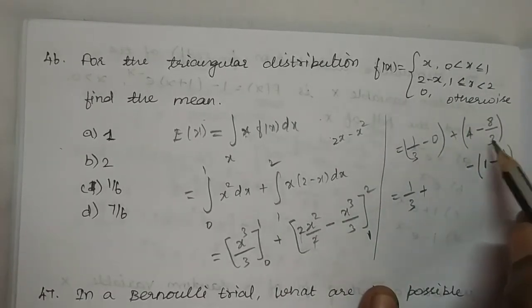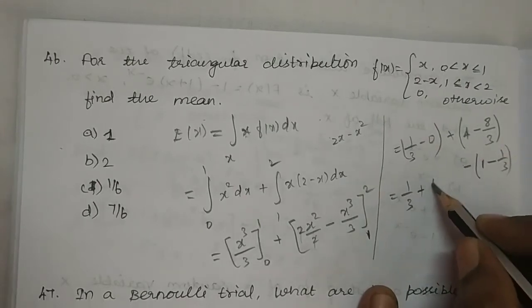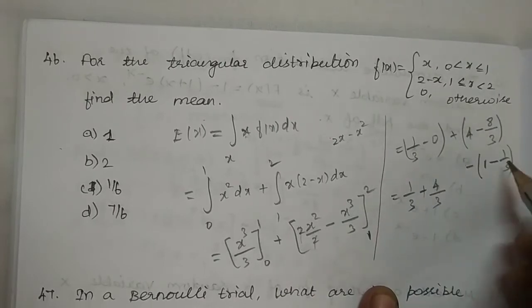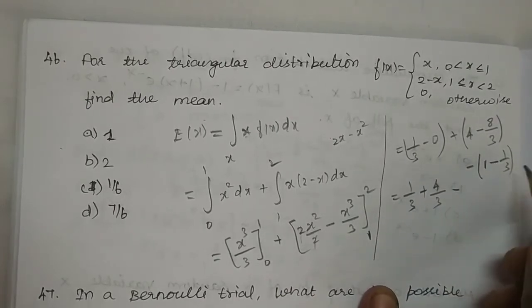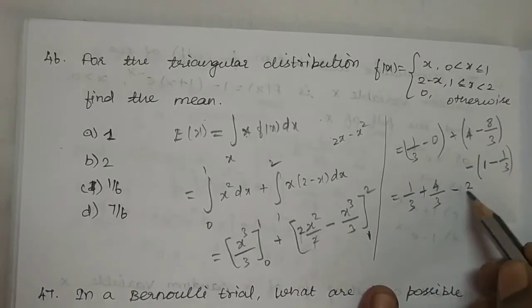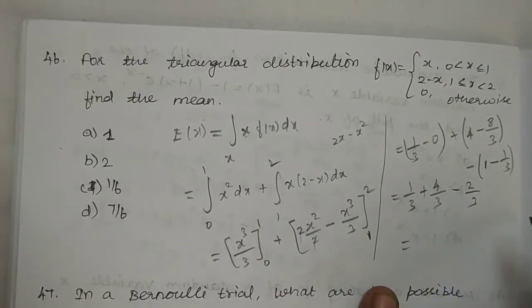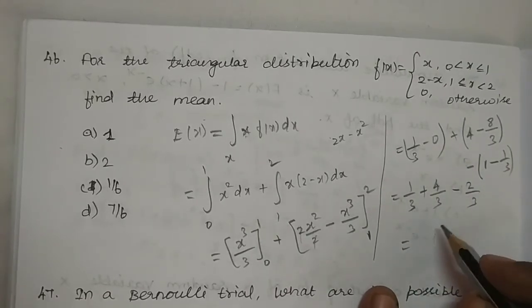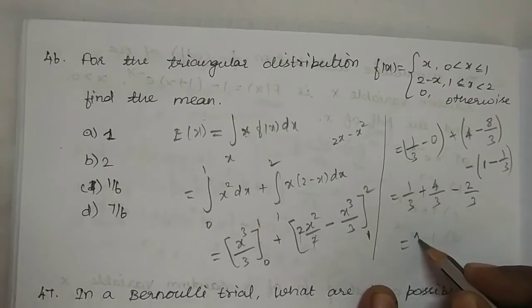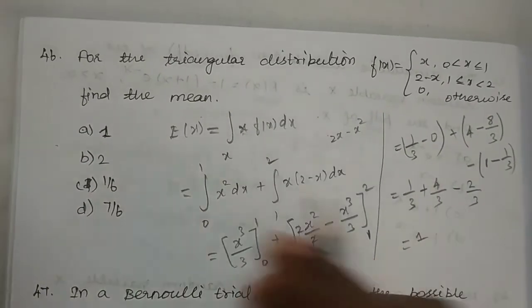Let us simplify this. 4 minus 8 by 3, the answer is 4 by 3. Minus, then 1 minus 1 by 3 means 2 by 3. So what's the answer here? On simplifying this, we'll be getting the answer as 1. So here the option is A.